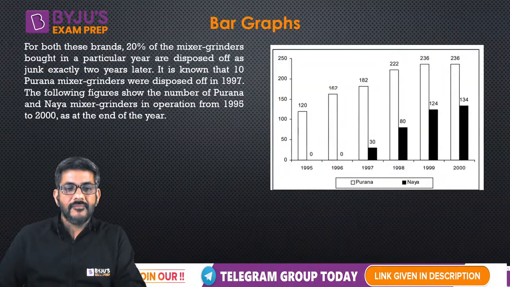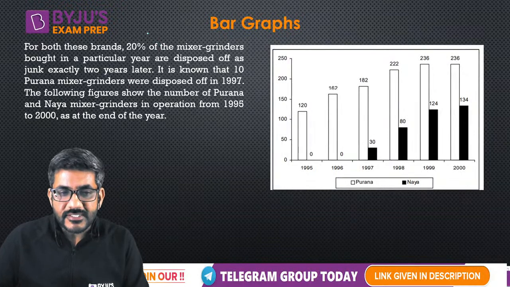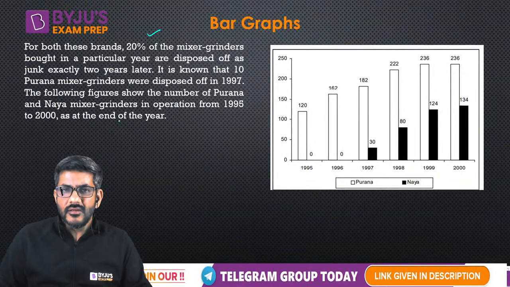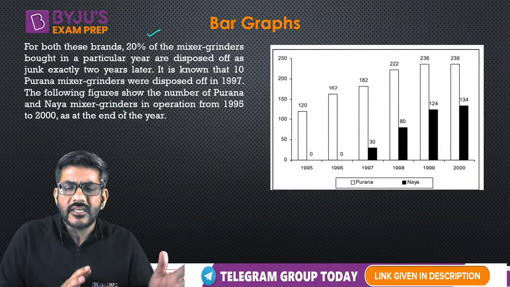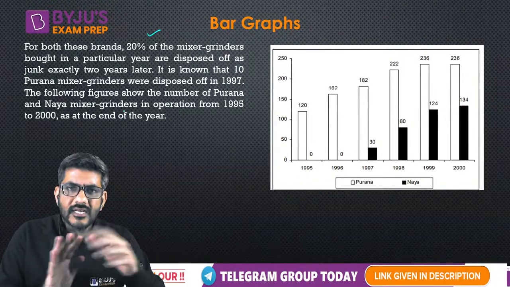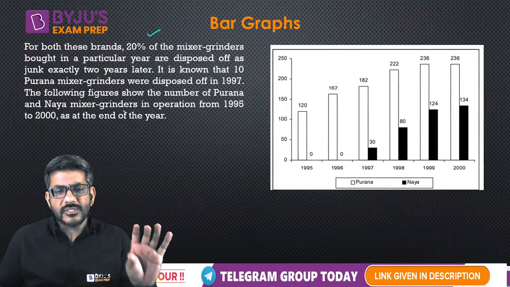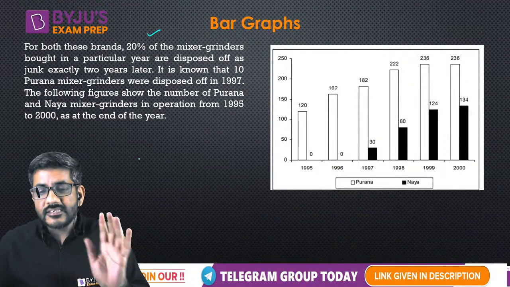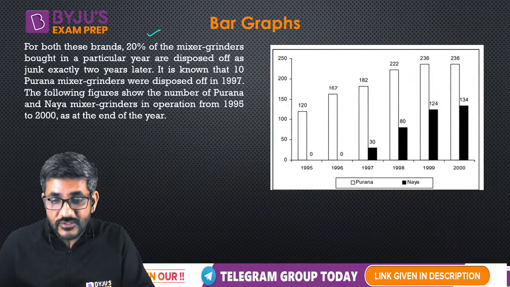So what I have done, I have written the important information from the previous page over here, because the question says to answer from the directions given below. This data represents Naya and Purana mixer grinders. I just removed those. The information which is needed I have written over here. This is the graph that I needed to answer these questions.